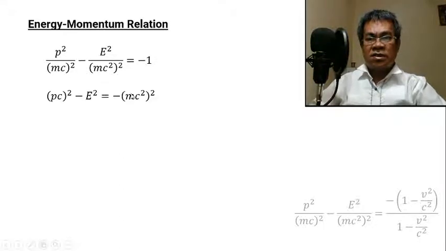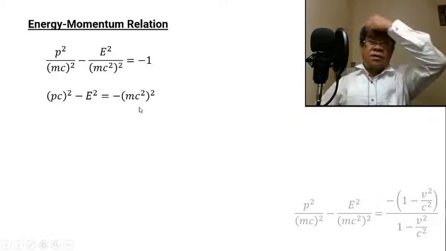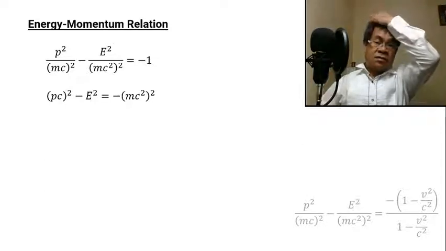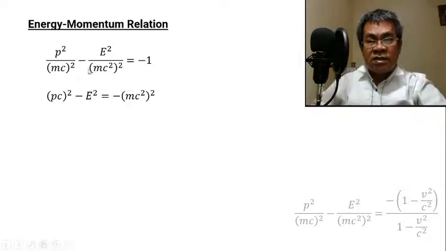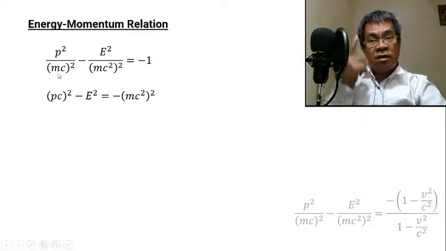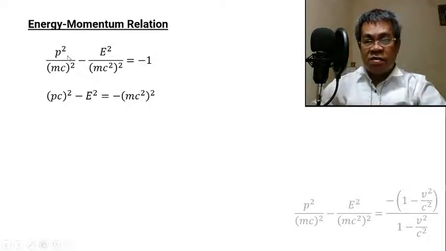Then next, we have to multiply both sides by (mc squared) quantity squared, because we divided both sides by this one. Okay. So therefore, multiply both sides by (mc squared) raised to 2. So if you multiply, because you have to divide by mc squared, we still have c. C must be c squared multiplied by the numerator. So this will become p c squared. And this one, everything will be eliminated after multiplying.